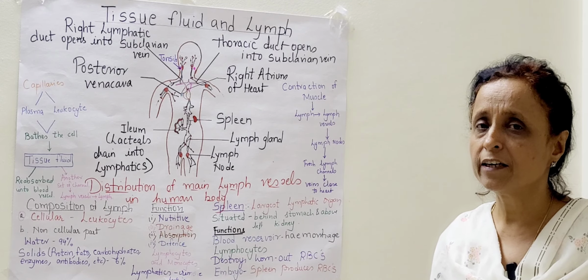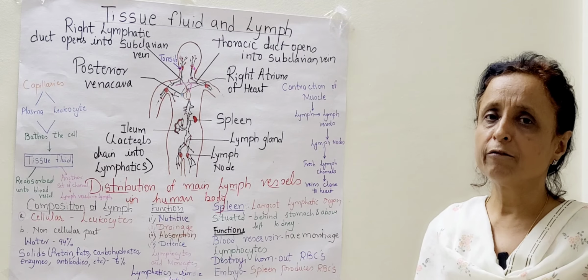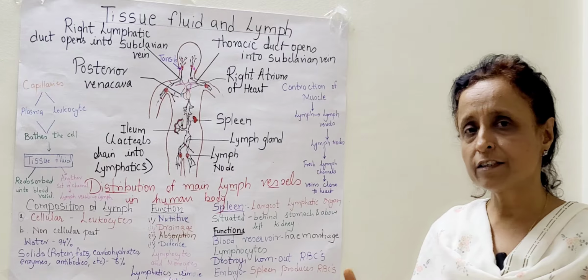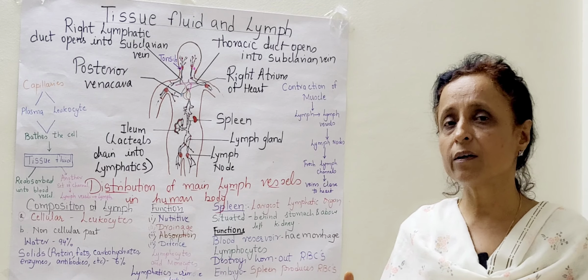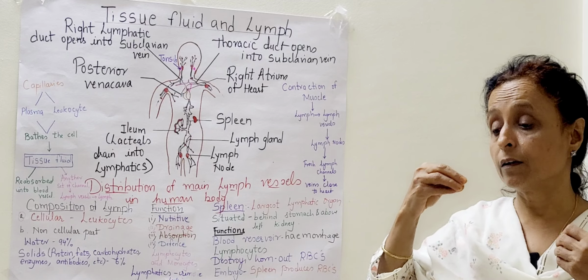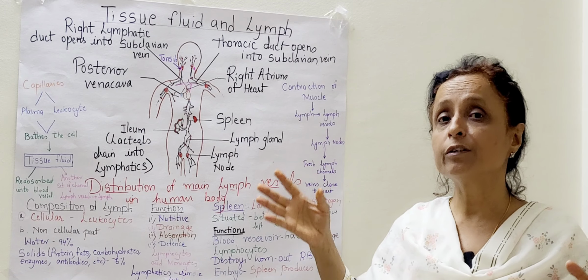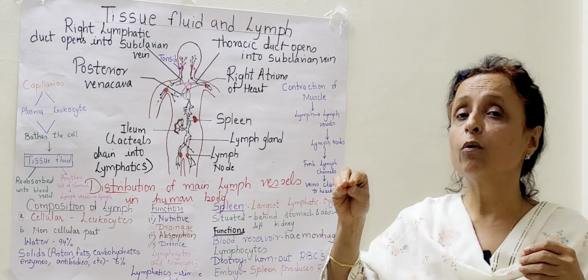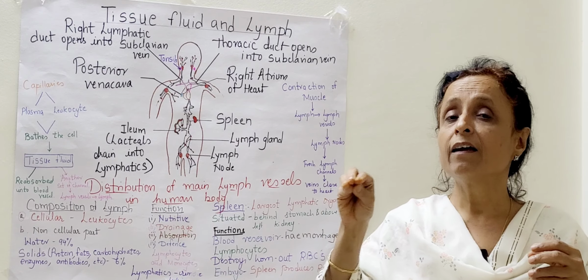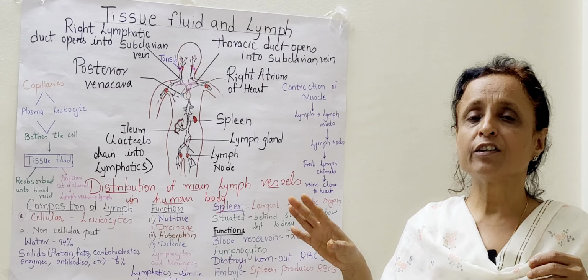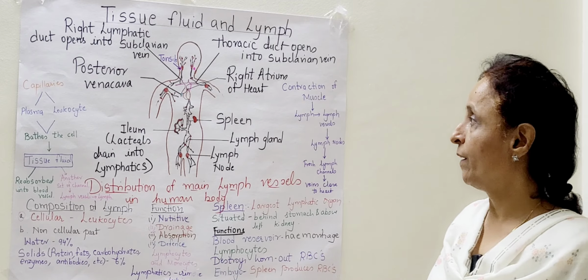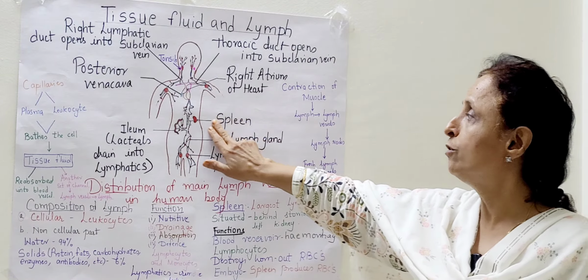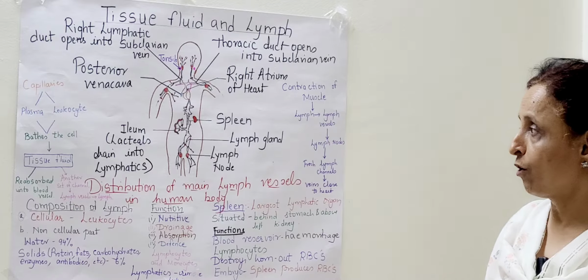If there is any injury in your leg, you can feel it in the groin. That is very healthy because your immune system is working, your cells are working to not spread the infection throughout. At the local point they stop the infection, and therefore you remain healthy. So here you can see this spleen is also a lymphatic organ.